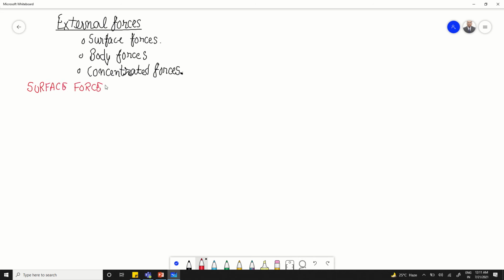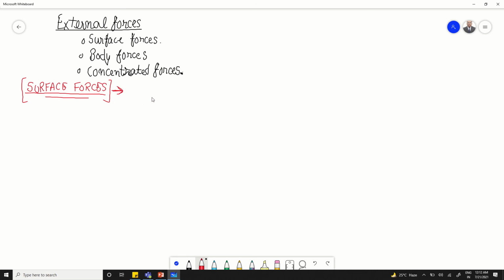Now these are the type of external forces which are produced on the external surfaces of a body when one surface of one body comes into contact with the other surface of a body. Due to that interaction, it actually leads to the generation of the surface forces over the outermost surface of a body.